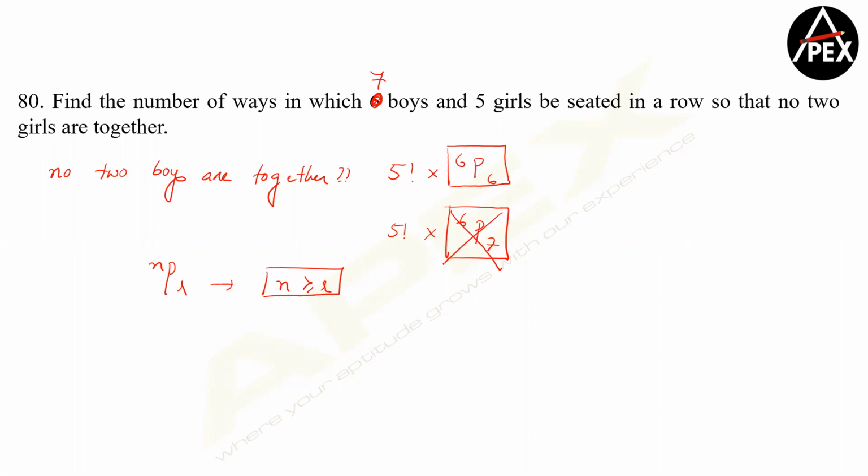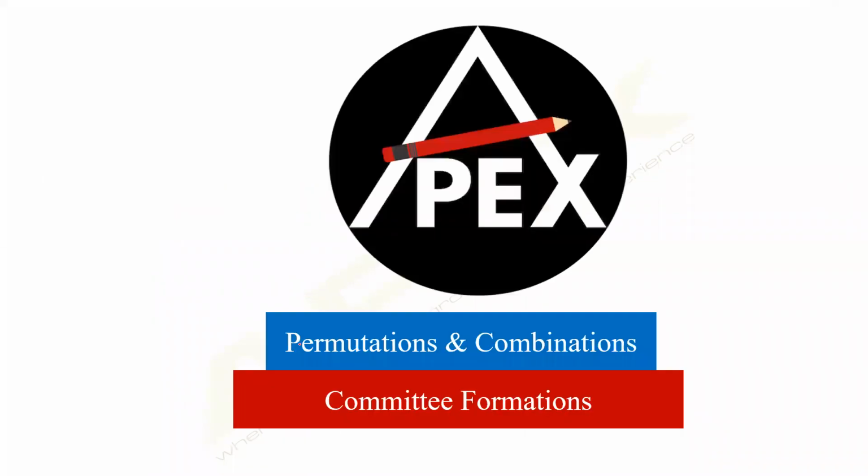So these are a few exceptions that you need to keep in mind when it comes to alternate arrangements, when it comes to no two boys are together or no two girls are together, and so on. Can I move forward? Yeah, so let's move to committee formations now. Let's solve this question, please.